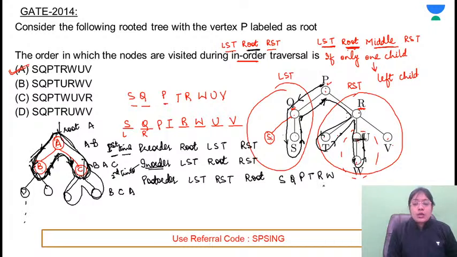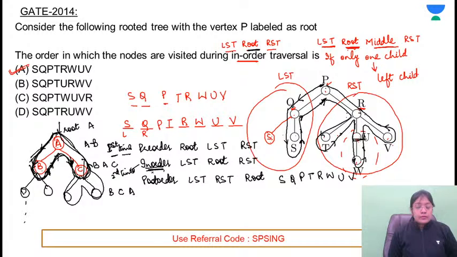Now U is visited for the second time. V is visited for the first time, second time it will be printed. R is now visited for the third time, don't print this value. P is visited for the third time, don't print this value. Correct? So in order means whenever it is visited for the second time.